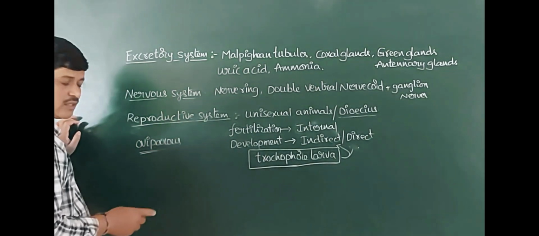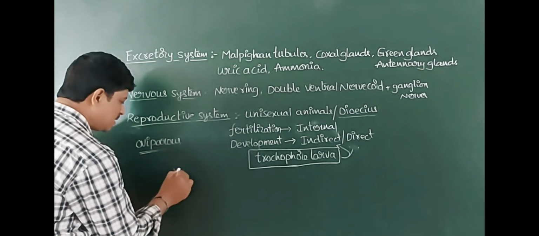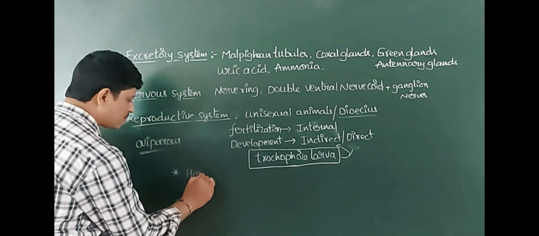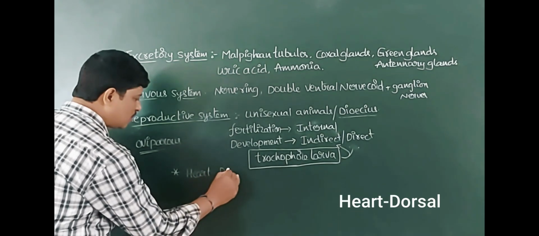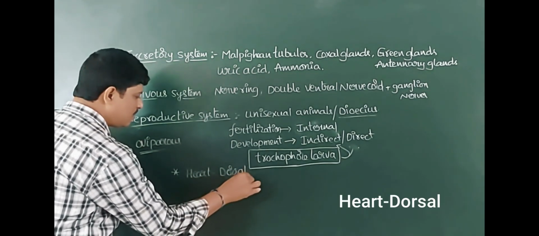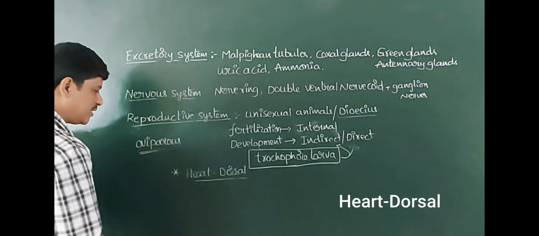I forgot two points. One point: the heart is dorsal. In these animals the heart is located on the dorsal side.